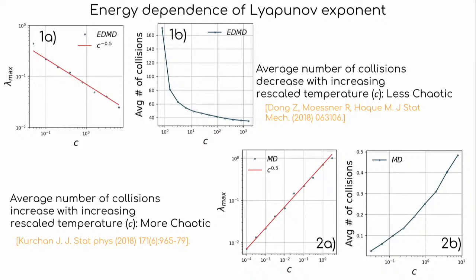But to understand why this is decreasing, we also looked at how many collisions are happening on average per unit time, and there we see that the number of collisions decreases with increasing rescaled temperature. And in the quartic case, the number of collisions is increasing with the rescaled temperature.